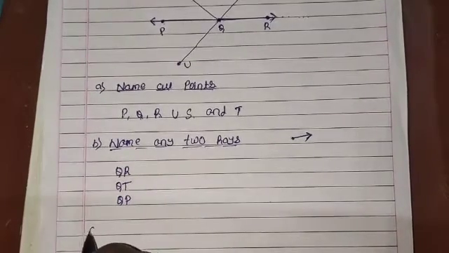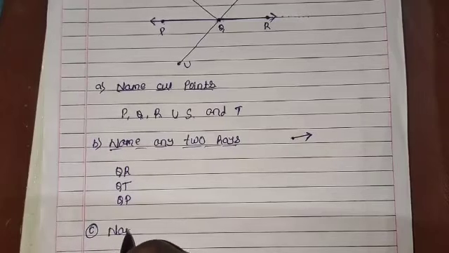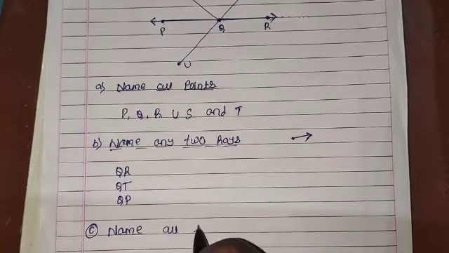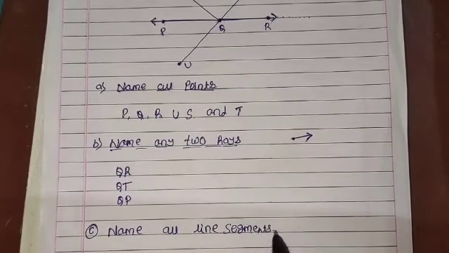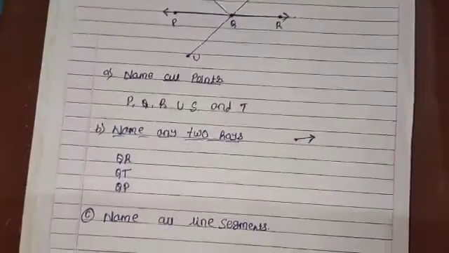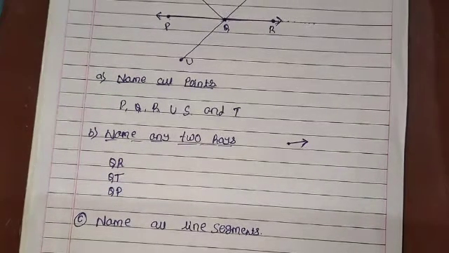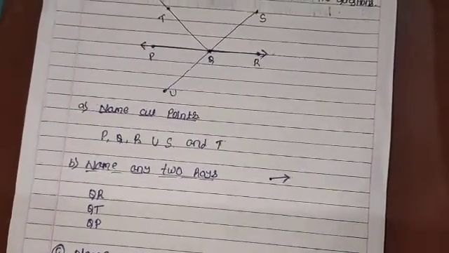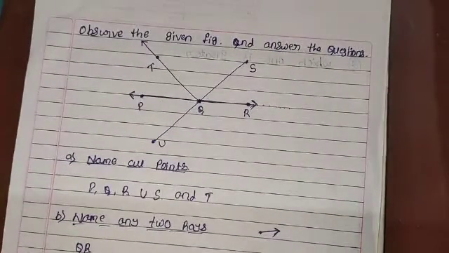Next question is: name all line segments. We know the meaning of line segment. Line segments are the part of a line which has definite length, or it has two end points. A line segment is a part of a line which has two end points, and it has definite length. Let's see which line segments are present in the given diagram.